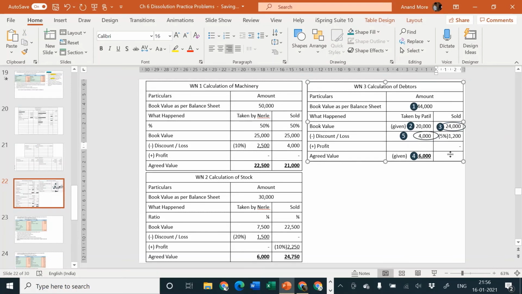So there is no profit. 24,000 minus 5%, 1,200 to be deducted. What remains is 22,800. So we are going to get 22,800.